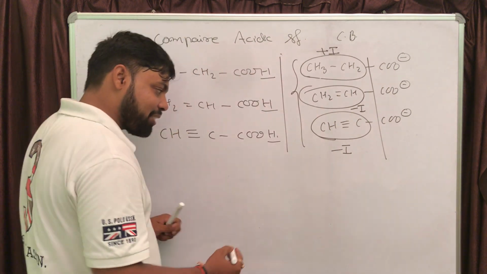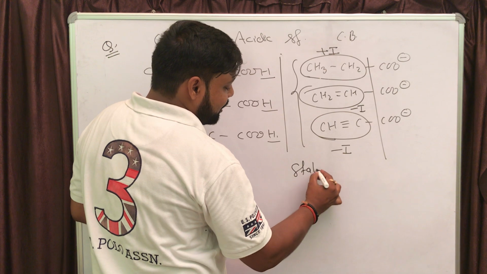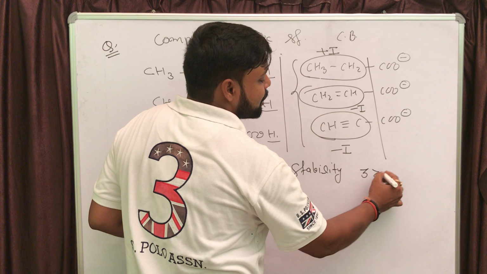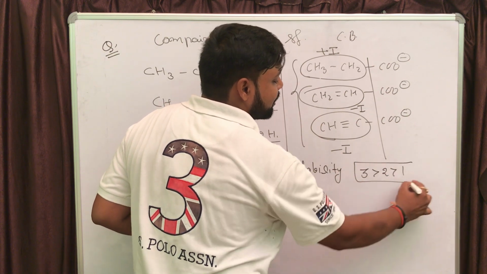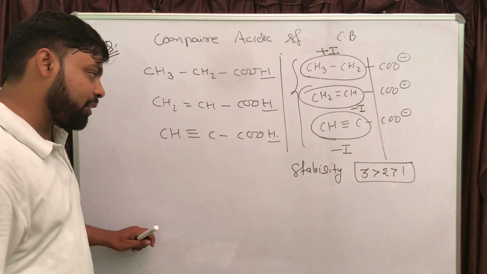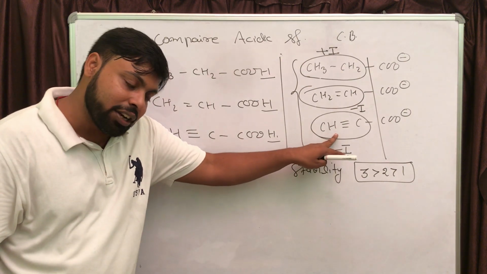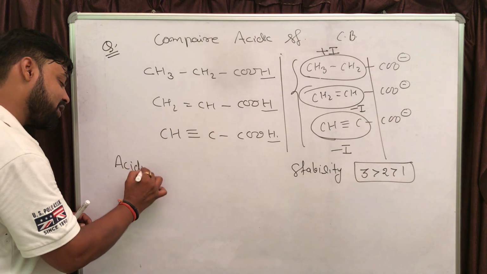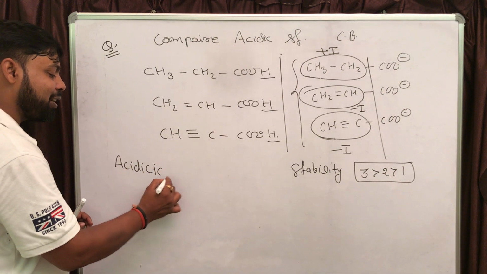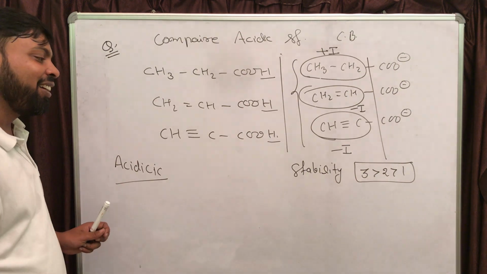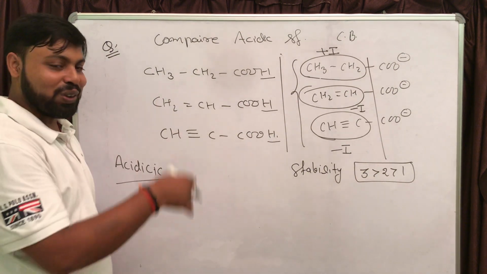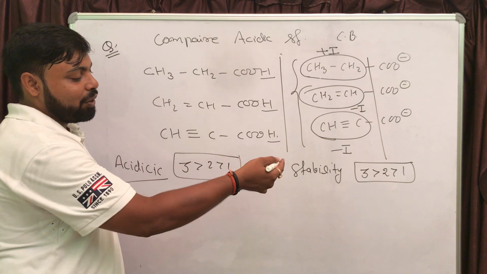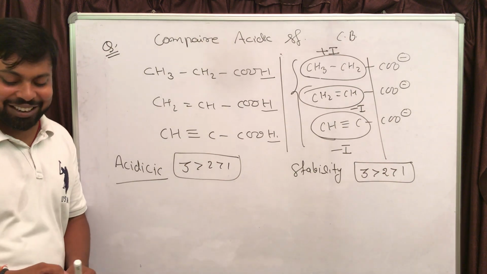So if you will find the stability order of conjugate base, third one is going to be more stable than second one, and second one will be more stable than first one. And the statement is, more is the stability of conjugate base, stronger is the parent acid. So if you want to compare the acidic strength, just write the same order which you are getting in stability of conjugate base. It is again 3, 2, 1, right? More is the stability of conjugate base, stronger is the parent acid.